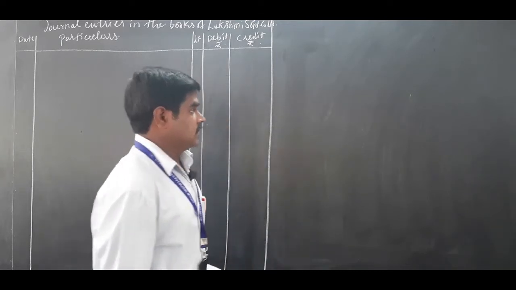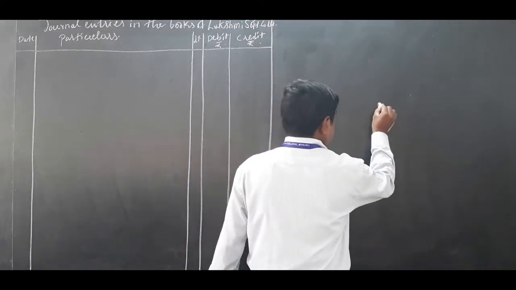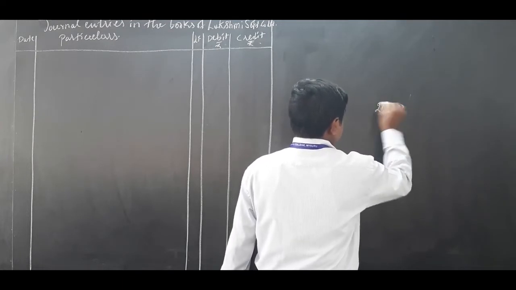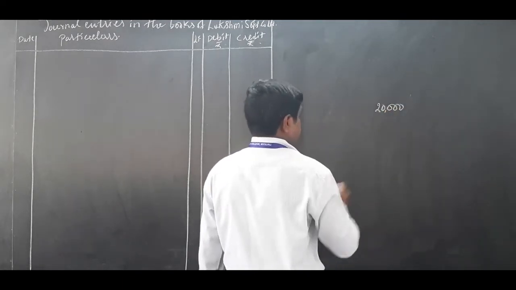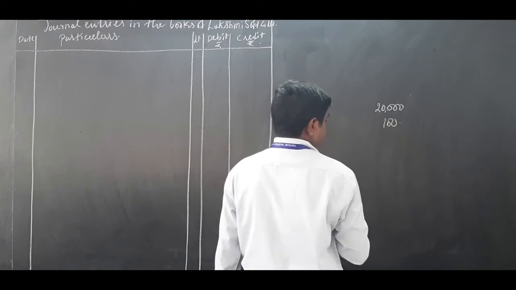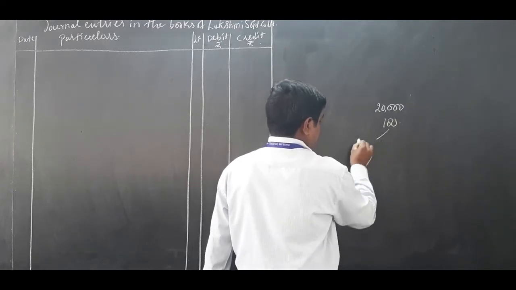Now, this is for my reference; otherwise, you can write it somewhere in the corner. 20,000 shares are issued, 100 rupees is the face value.